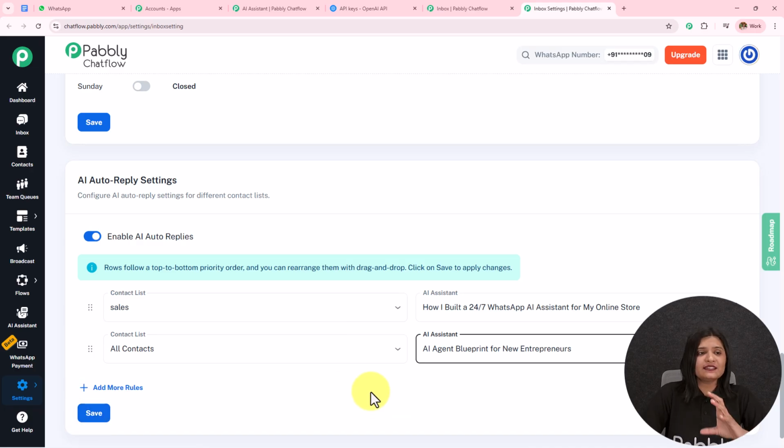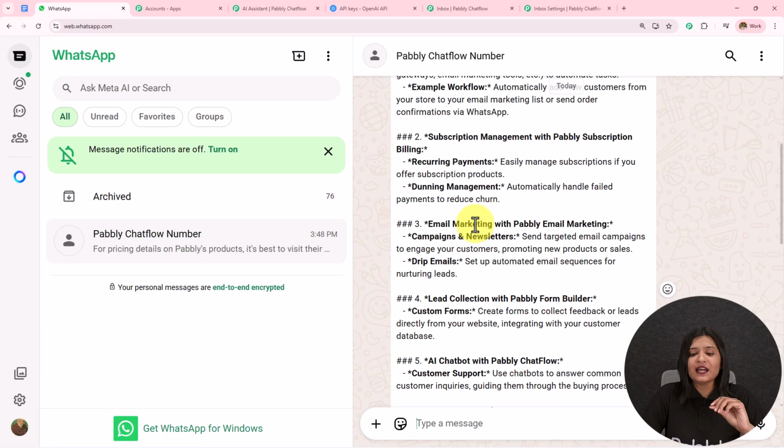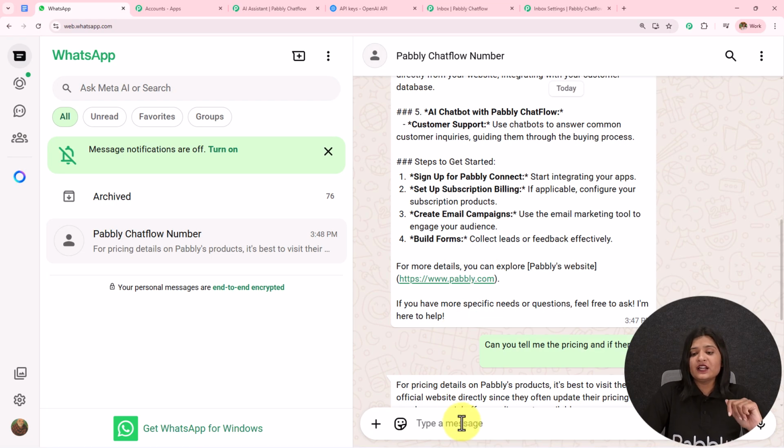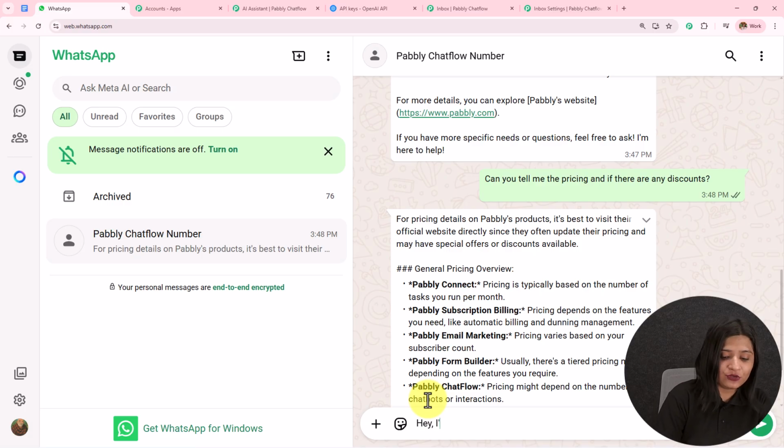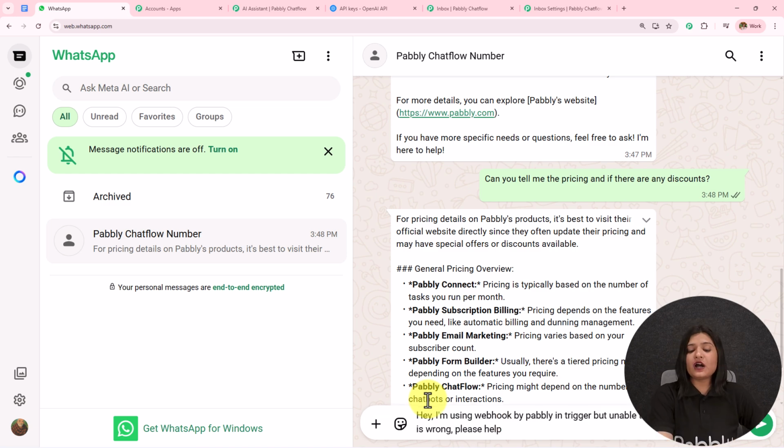So now for the last time, we are going to open my WhatsApp and I am going to send a message. Let's check whether it is replying to my queries or not and whether it is working fine or not. I'm going to write a random question which is not present in my knowledge base. Let's check whether my AI agent is able to reply, whether it is trained enough to be able to reply to this particular query or not. So I'm going to send this message.